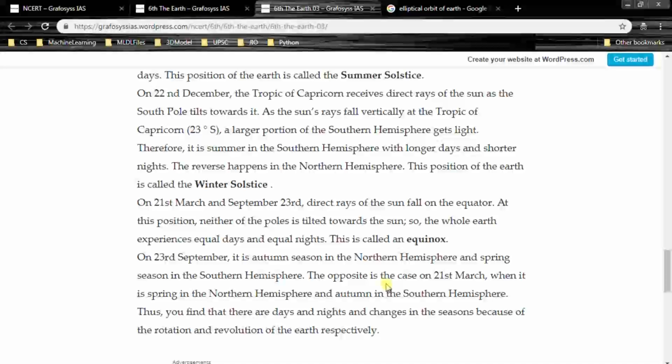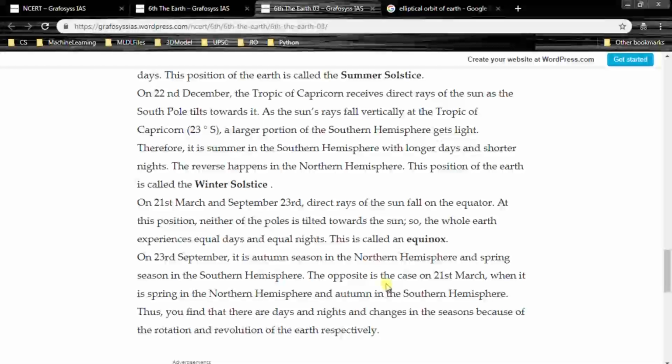So Australia celebrates Christmas in summer, and North America celebrates Christmas, which comes on December 25th, in winter. So these are the 2 points.